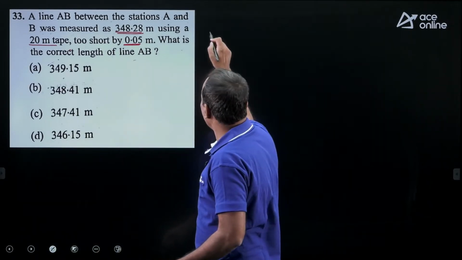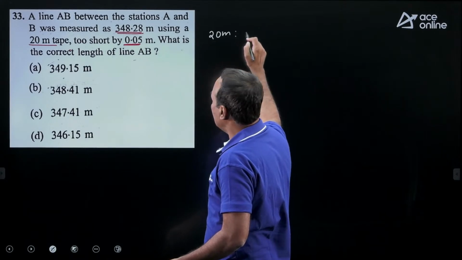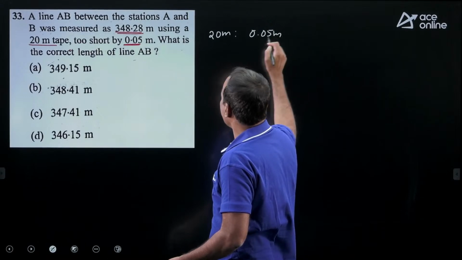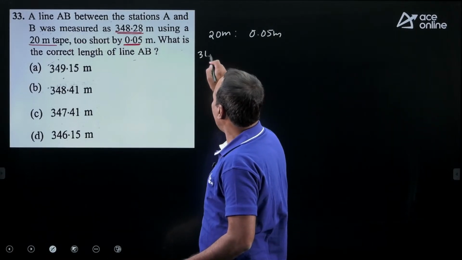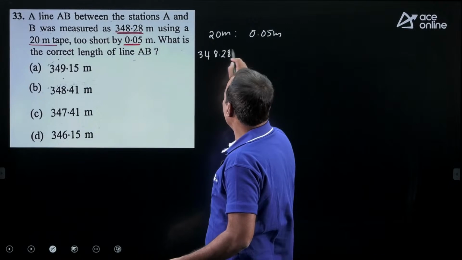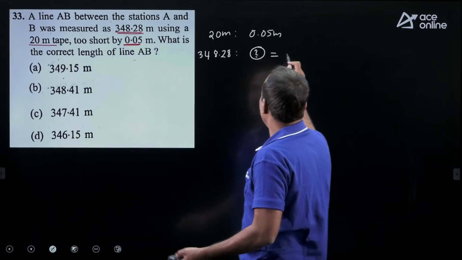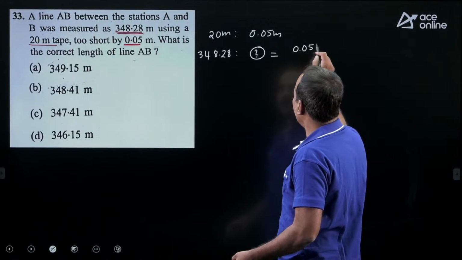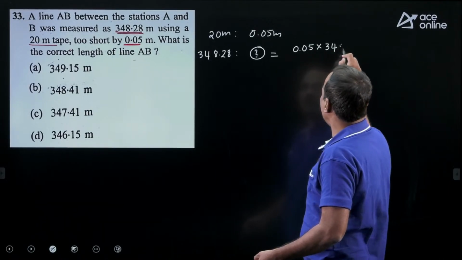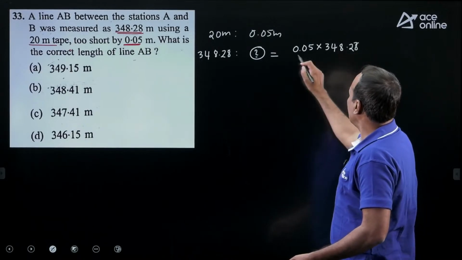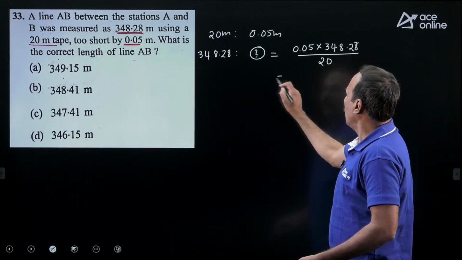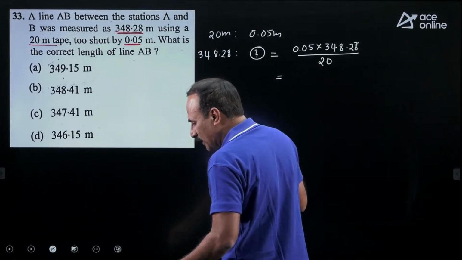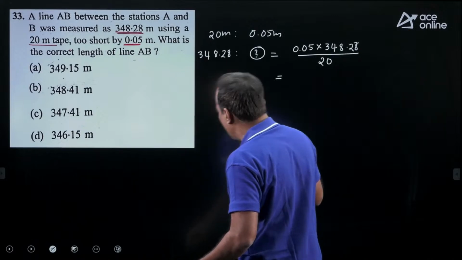The 20 meter chain is too short by 0.05 meter, and you are measuring 348.28. With cross multiplication, 0.05 into 348.28 divided by 20, so in a length of 348.28, the shortened length is 0.87.